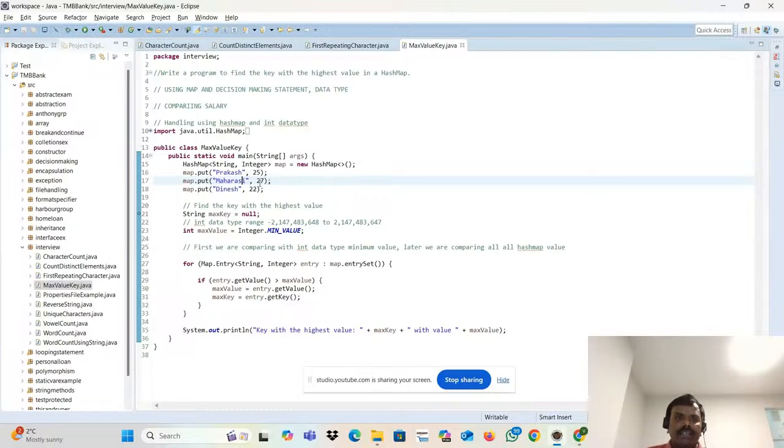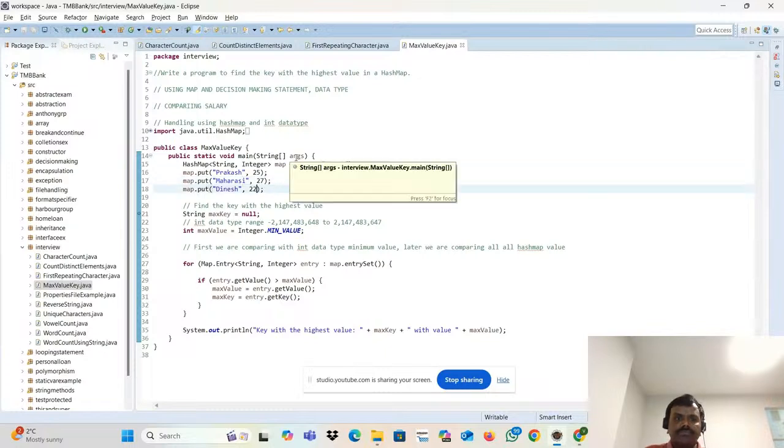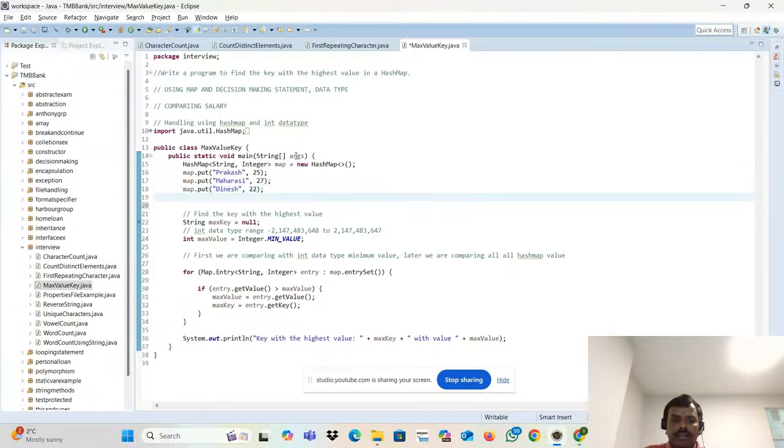Now, in this scenario, assume that one more value is coming. Assume map dot... That is my problem. My laptop is too slow. Give me a moment.